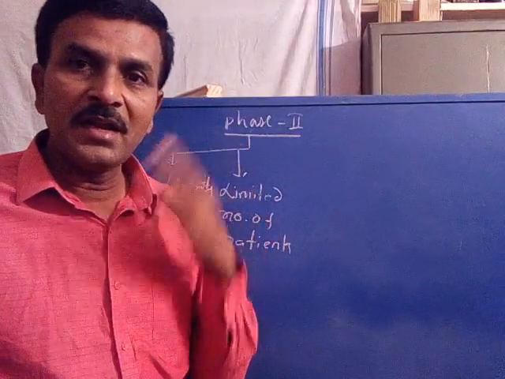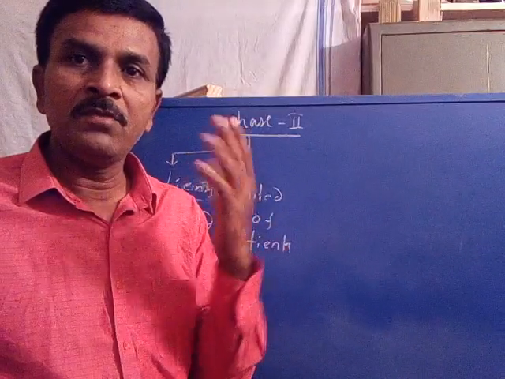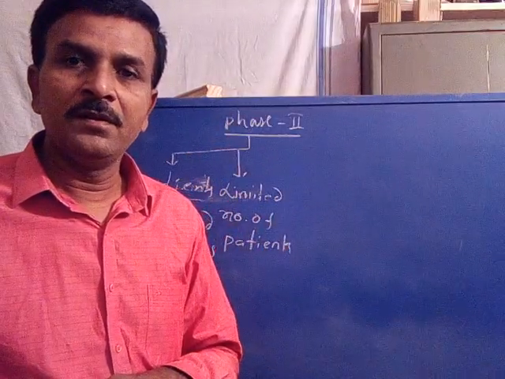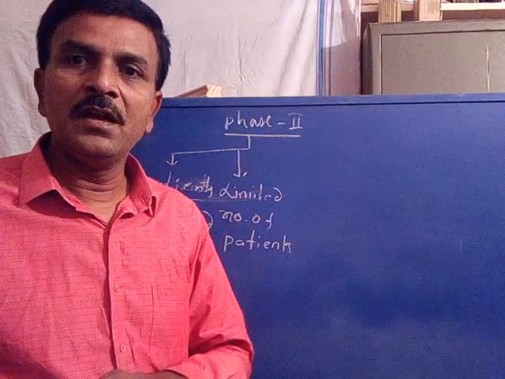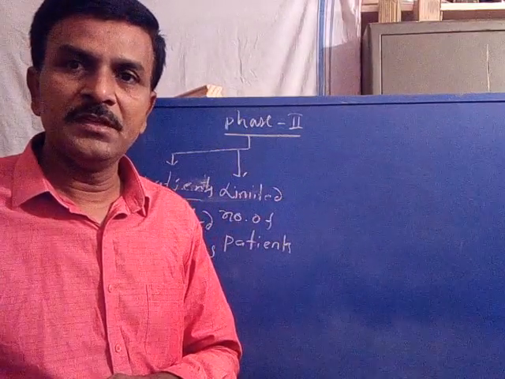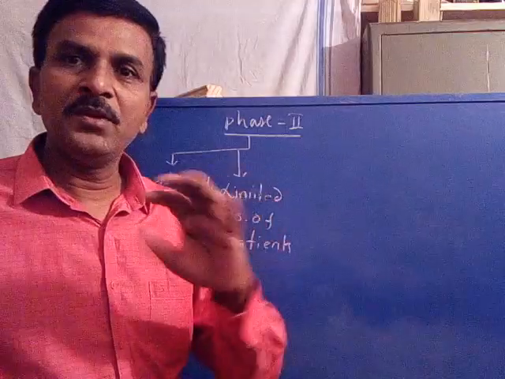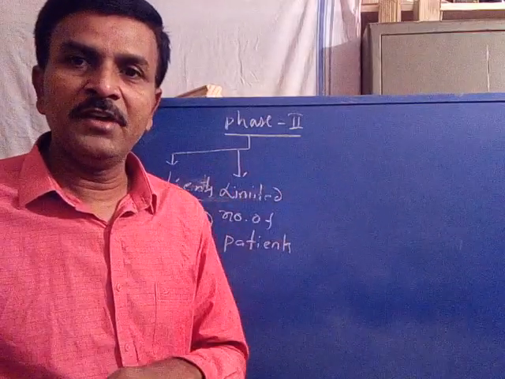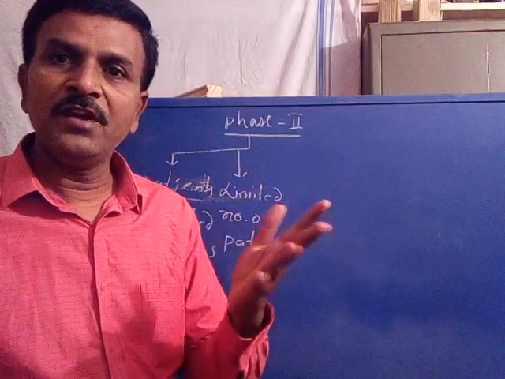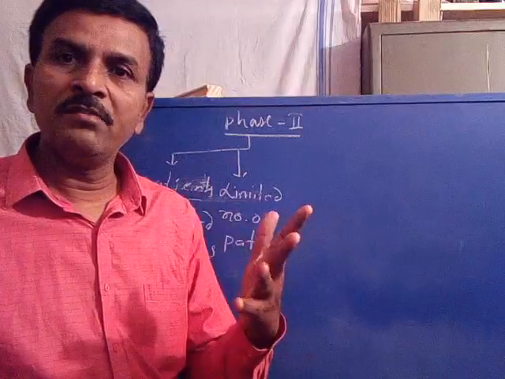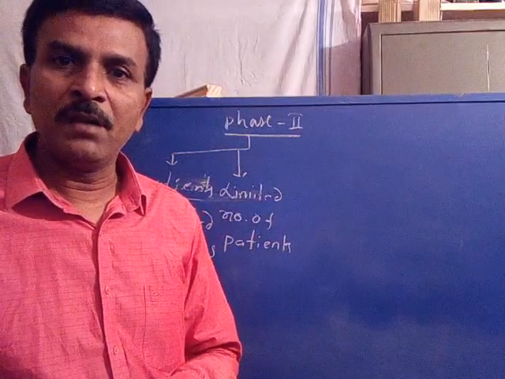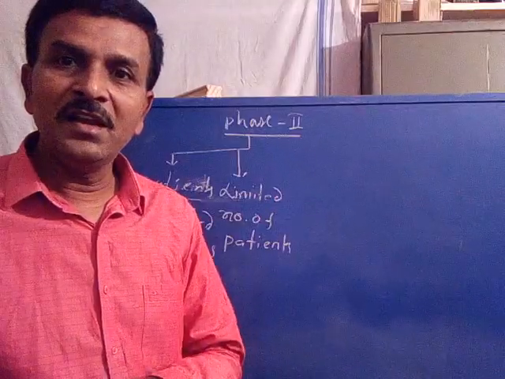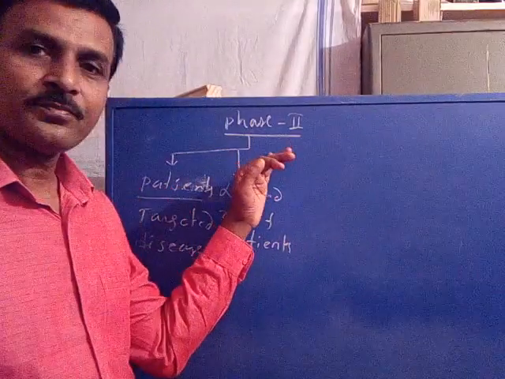Now, what is the meaning of targeted disease? If our drug is anti-cancer, then it was tested in cancer patients. If our drug is anti-ulcer, it was tested in ulcer patients. Is it clear? Respective disease. So depending upon the activity of our drug, it was tested in a limited number of patients who suffered with the targeted disease. Why is it studied in phase 2?